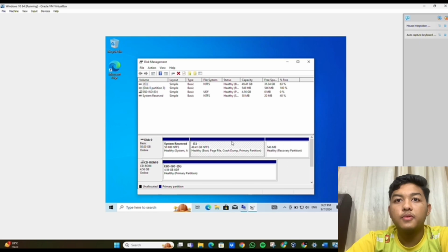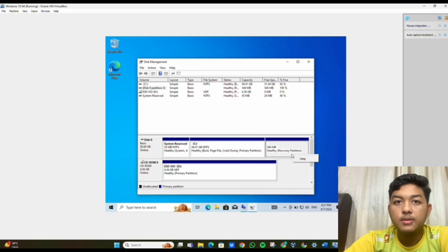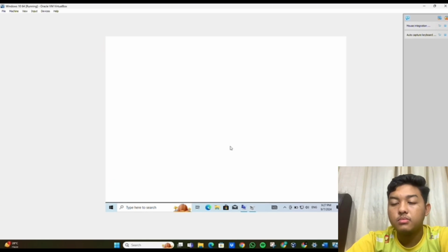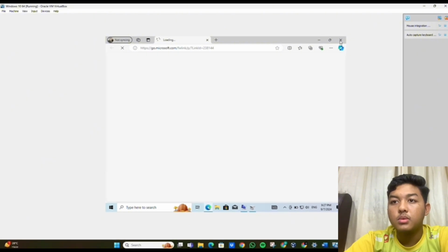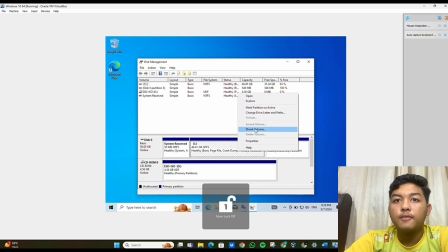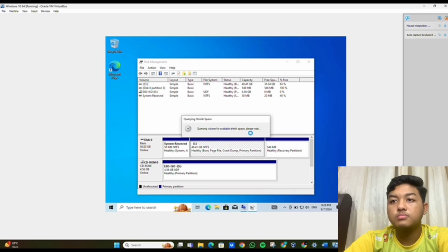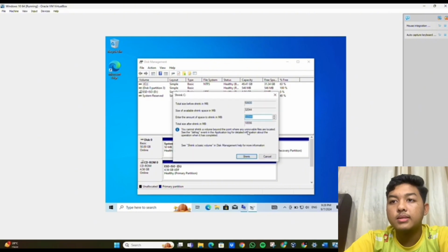The first one is we need to look at the disk that we want to partition. So we need to right click on the volume and select Shrink Volume. Okay, wait a minute. And then we just press Shrink.